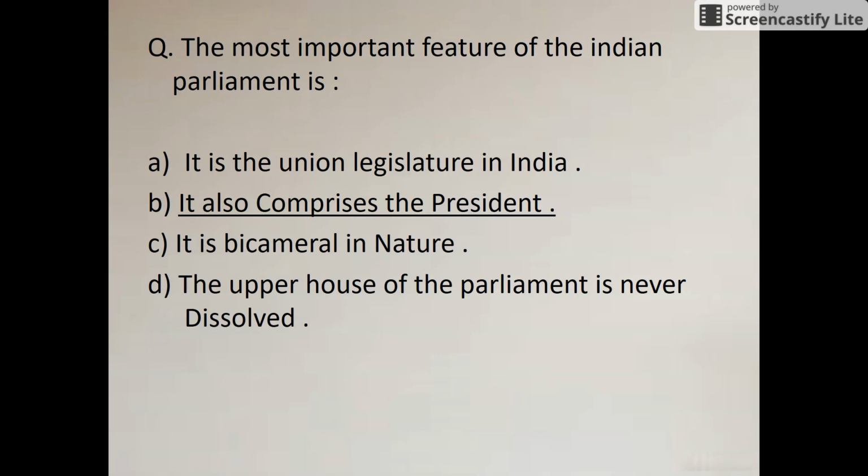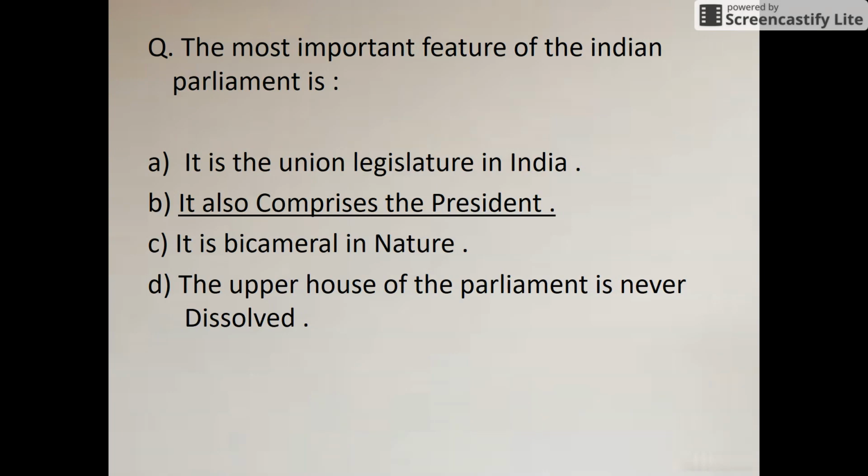When we have to make any law, the Lok Sabha has passed that bill and the Rajya Sabha has also passed that bill. Then it goes to the president for approval. But if the president does not approve that bill, the bill will be dissolved there only, it will not come into the middle. That is the unique feature of the Indian Parliament. It also comprises the president, who has some special powers.